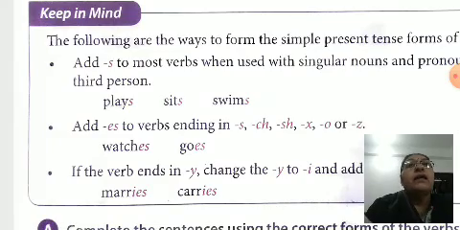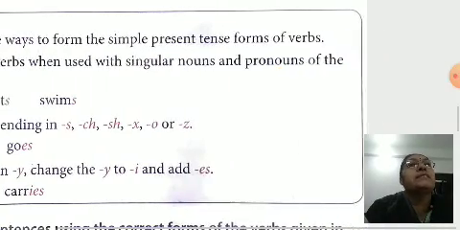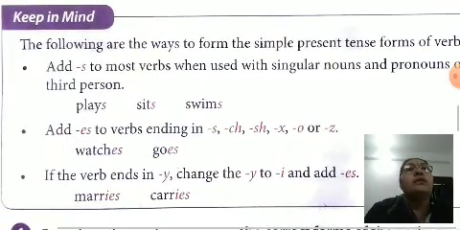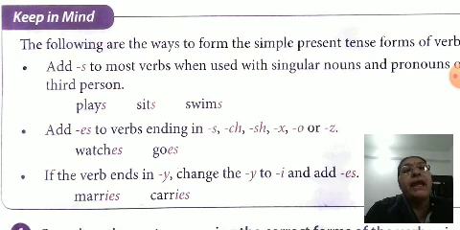Keep in mind, the following are the ways to form the simple present tense form of the verbs. Add s to most verbs when used with singular nouns and pronouns of the third person. Play, plays. Sit, sits. Swim, swims.